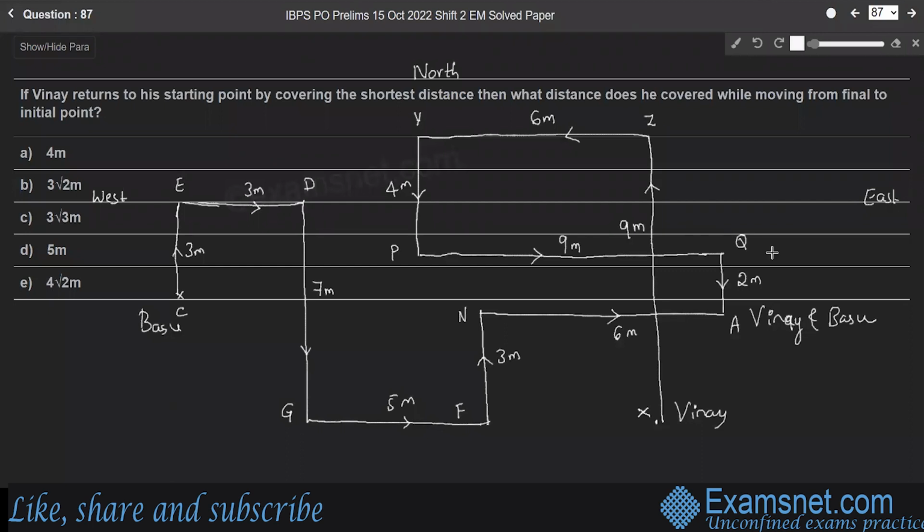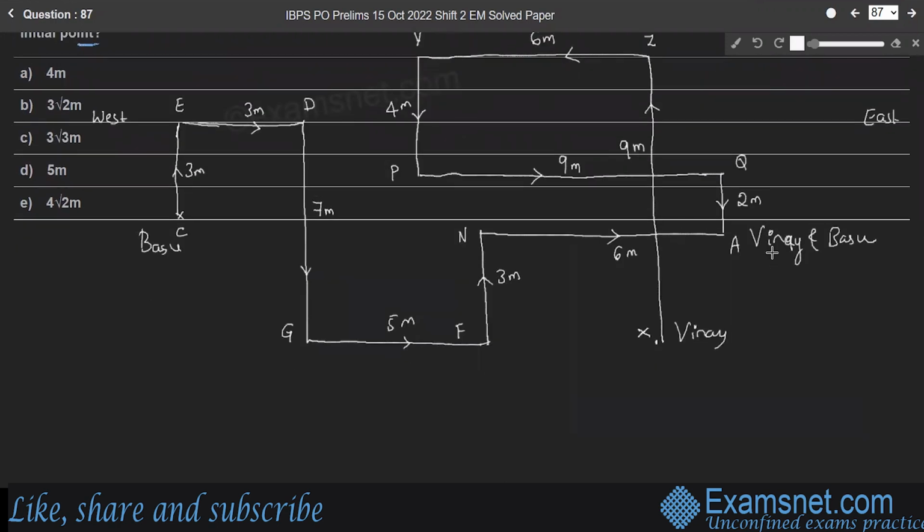Question 87. If Vinay returns to his starting point by covering the shortest distance, then what distance does he cover while moving from final to initial point? Here, Vinay's initial point is X, and his final point is A. The shortest distance for Vinay is XA. So there it forms a right angle triangle.